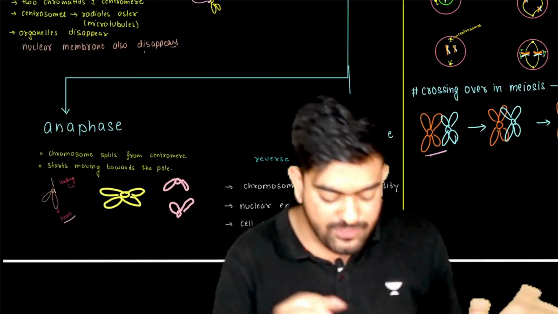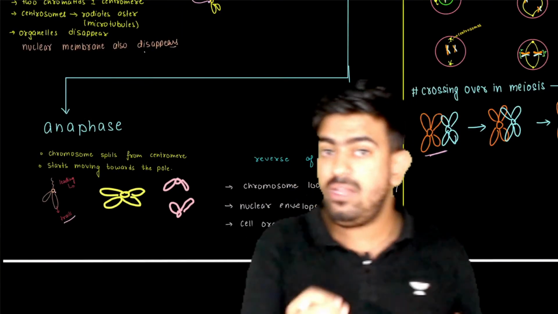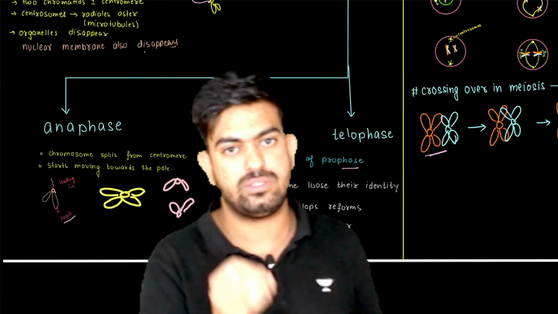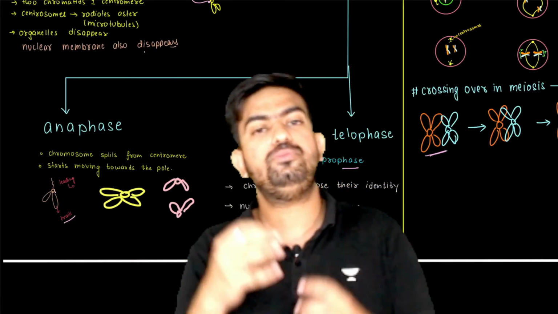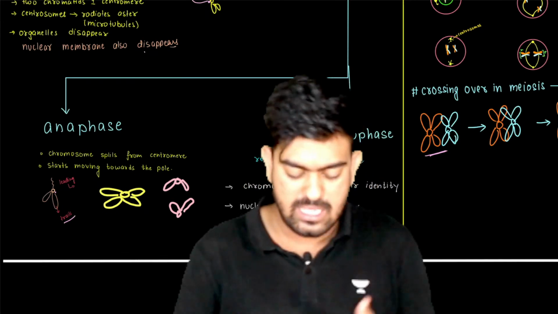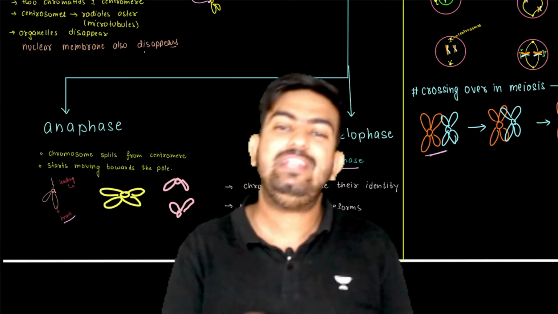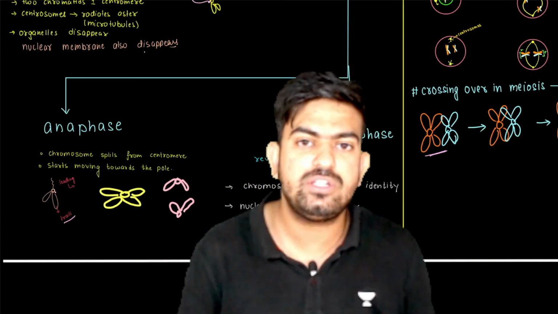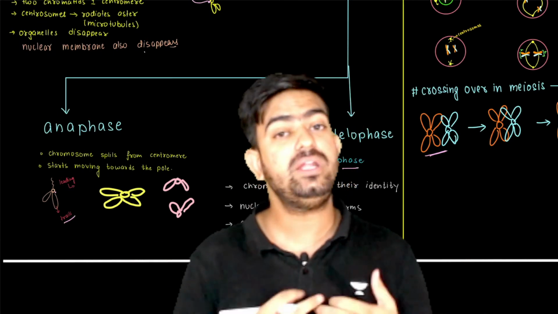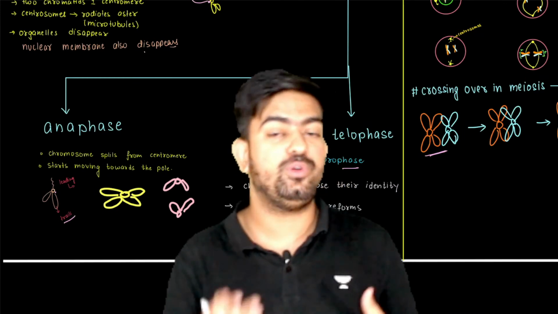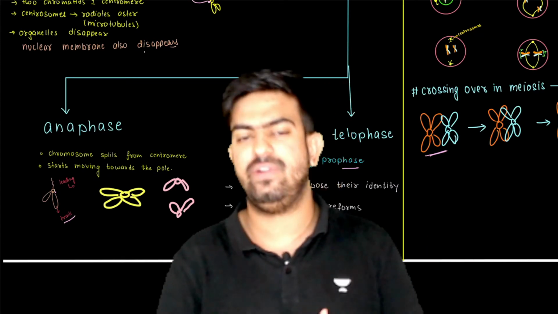Now after the anaphase, which was the main phase of mitosis, because here the distribution of chromosomes takes place, the cell enters into the telophase, and telophase is nothing but the reverse of prophase. So whatever happened in the prophase, you just have to reverse it and write it in your exam.